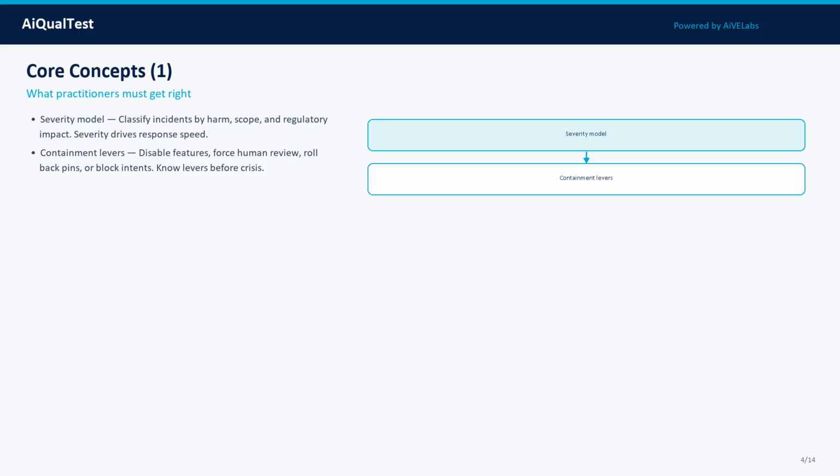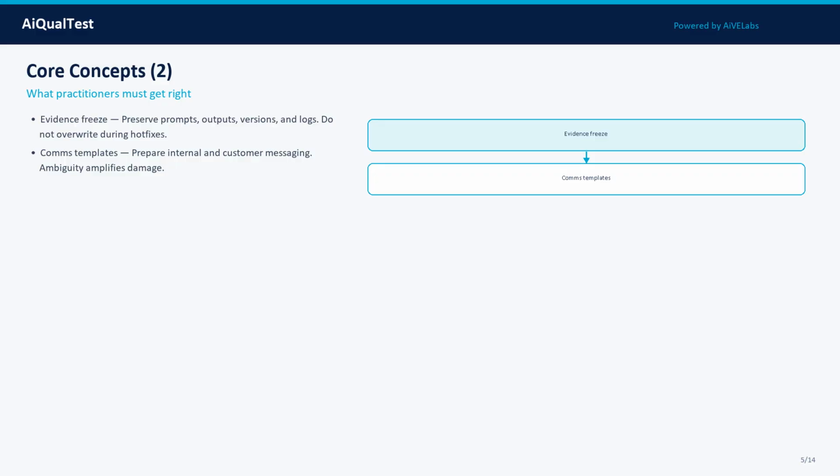Concept 2: Containment Levers. Disable features, force human review, roll back pins, or block intents. No levers before crisis. In practice, treat this as a measurable property: define what good looks like, attach evidence, and track it across model, prompt, data, and tooling changes.